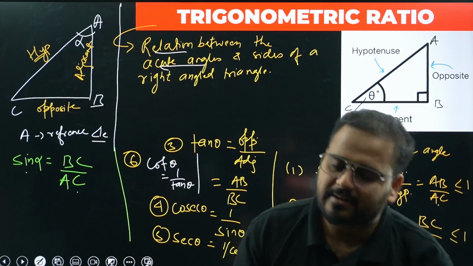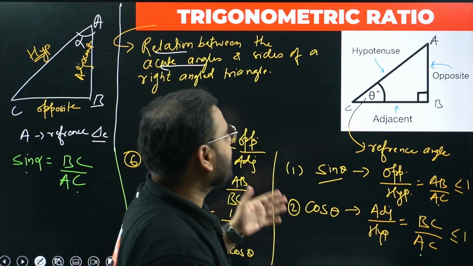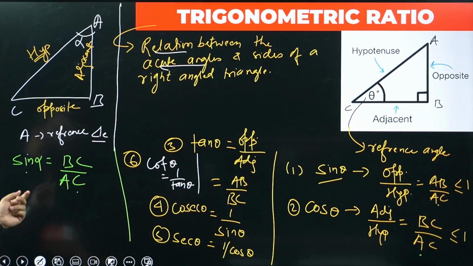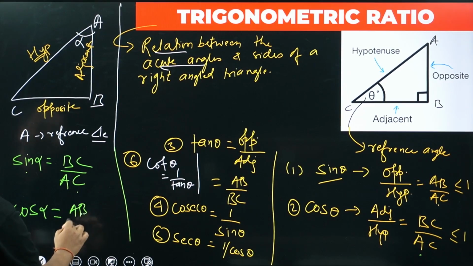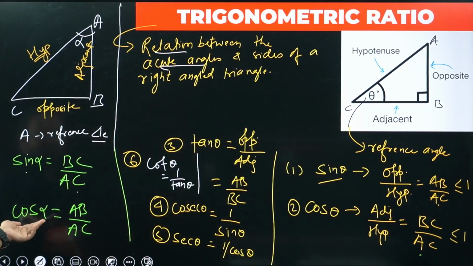Is that clear? Again, very clearly I'm saying, out of syllabus. Complementary angles and complementary ratios are not part of your current portion of CBSE. Okay, is that clear? Please have a look. Same way you can write again here, cos alpha will be what? It will be AB by AC. Please check. AB by AC was sine here, and we are getting cos as AB by AC.